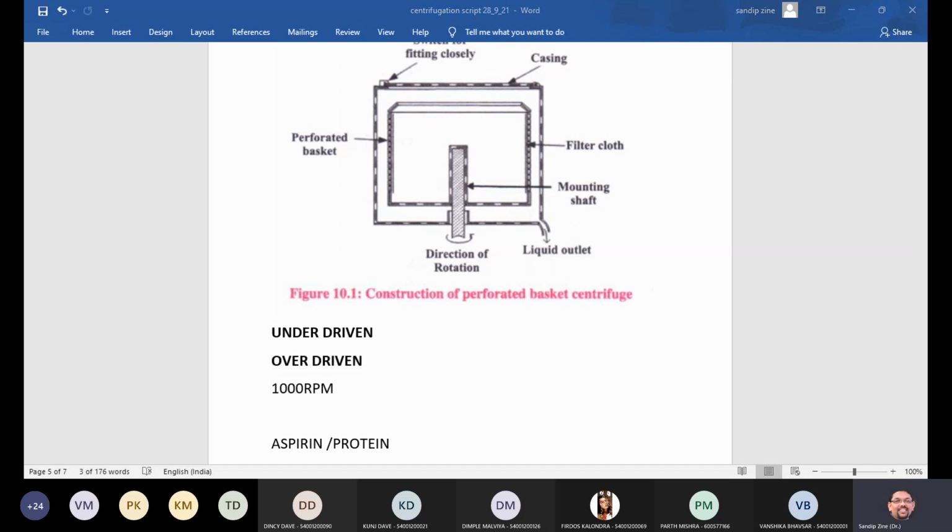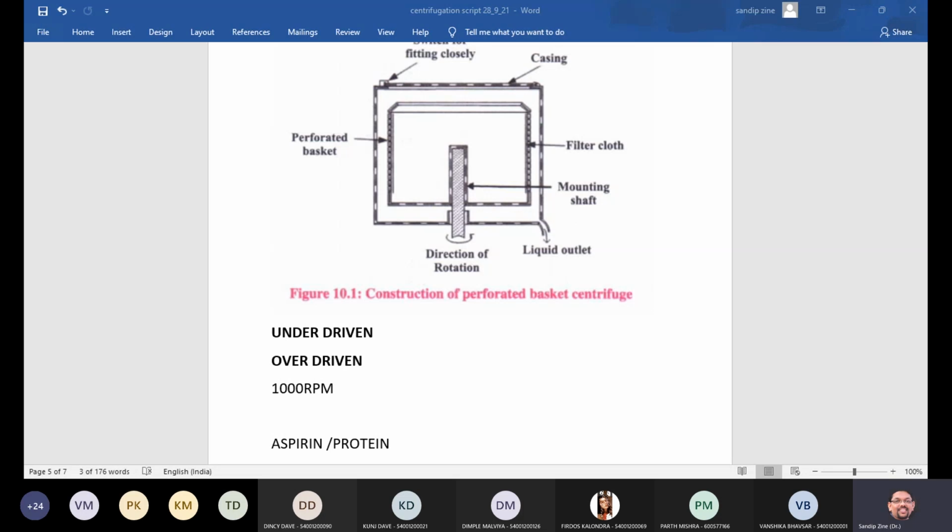Those you have to separate. And the amount of loaded material should be optimum, not too much and not too less. And the loading of the material should provide an even distribution, and the power is supplied to rotate the basket. But when a fully loaded basket is rotated at a high speed, there are chances of great strain and vibration due to centrifugal force.